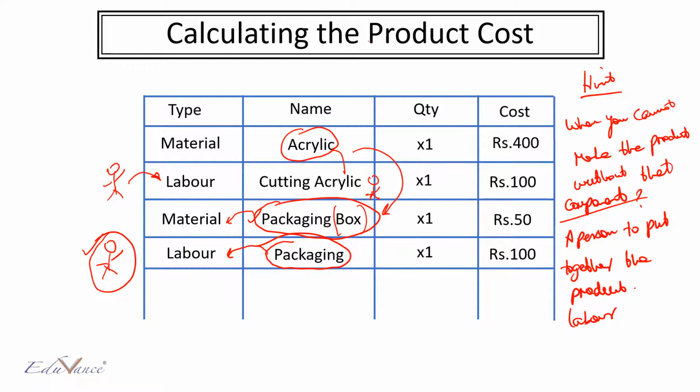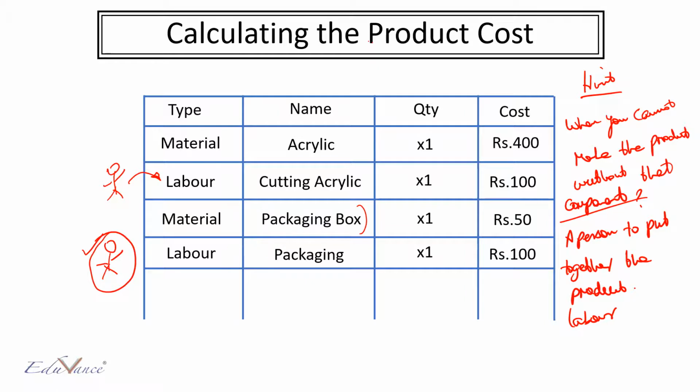The reason why I'm explaining this to you is that when you calculate the cost of manufacturing your product, you will have to look at these costs carefully and then decide on the total cost of your product. So let's see what's the total cost of our kit. Now, just to summarize, we have 4 components here.